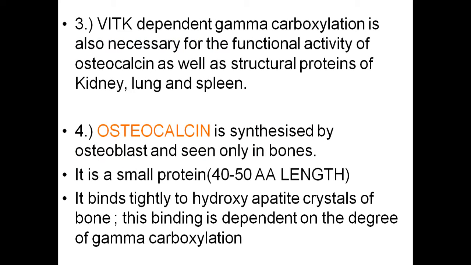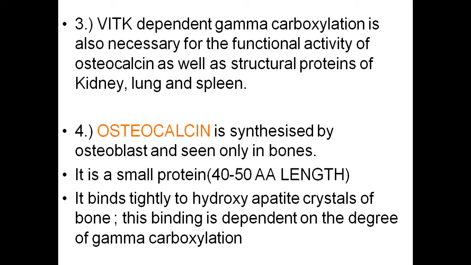Then vitamin K dependent gamma carboxylation is also necessary for the functional activity of osteocalcin as well as structural proteins of the kidney, lung and spleen.